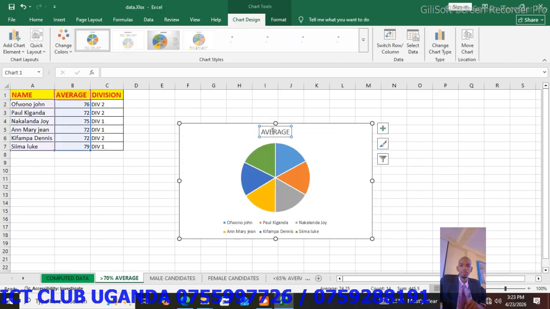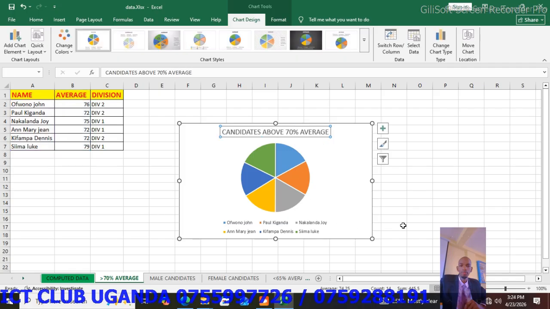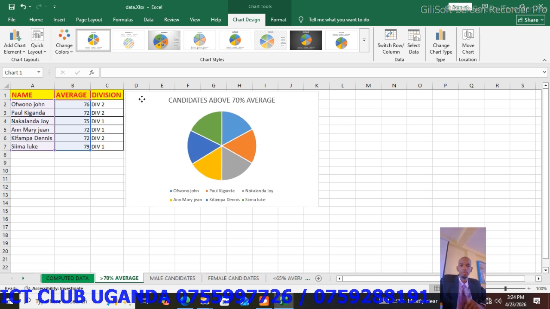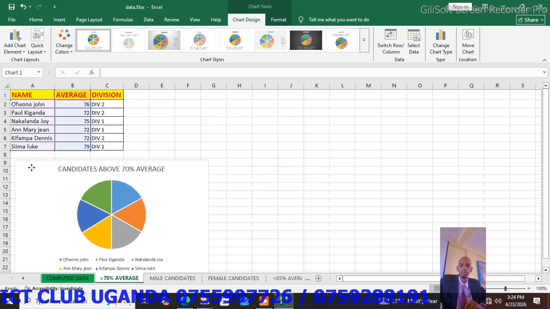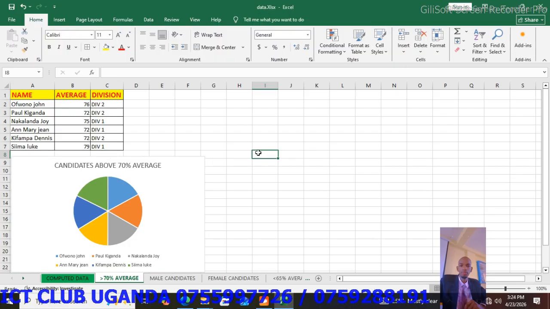Give it a title, and you say candidates above 70% average. Press enter. So you can draw a pie chart there. You can place it around here near or just below. Save changes. We are done with part D.